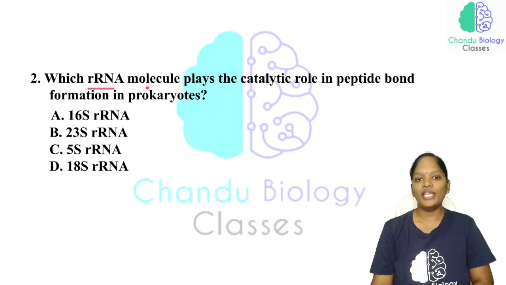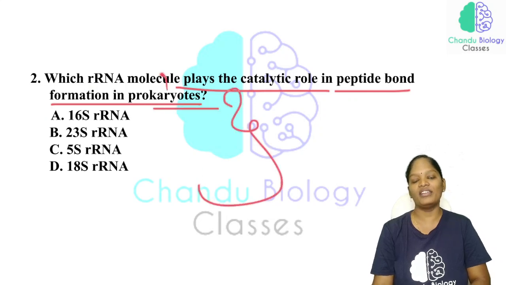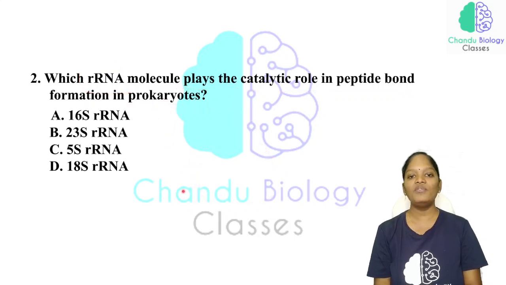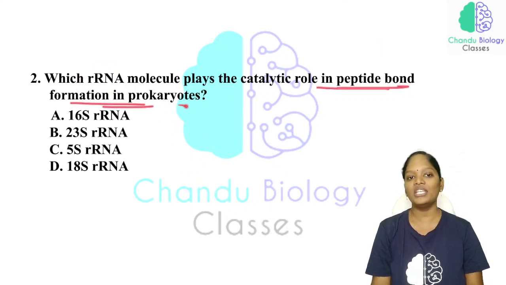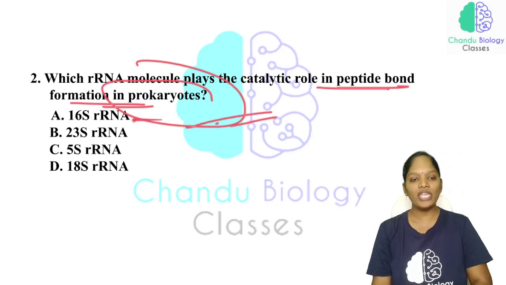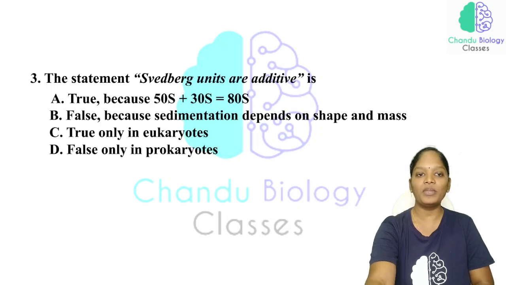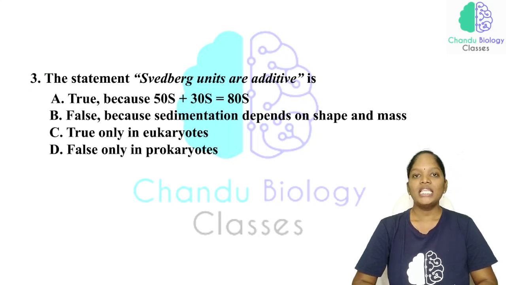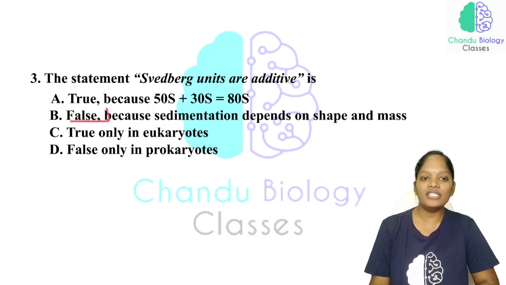Now, which rRNA molecule plays a catalytic role in peptide bond formation in prokaryotes? So, this is very important here. All these are subunits of rRNA, we know that. And which one is involved in the catalytic role in peptide bond formation in prokaryotes? In prokaryotes that is 23S rRNA, in eukaryotes it will be 28S rRNA. Now here the statement is Svedberg units are additive. Whether it will be true or false? Just now we have studied it is a false statement.